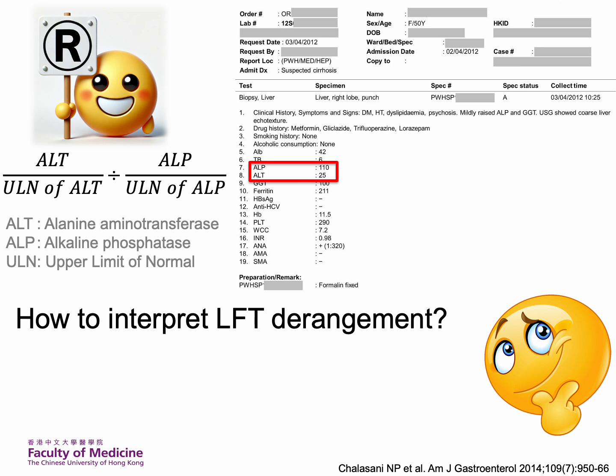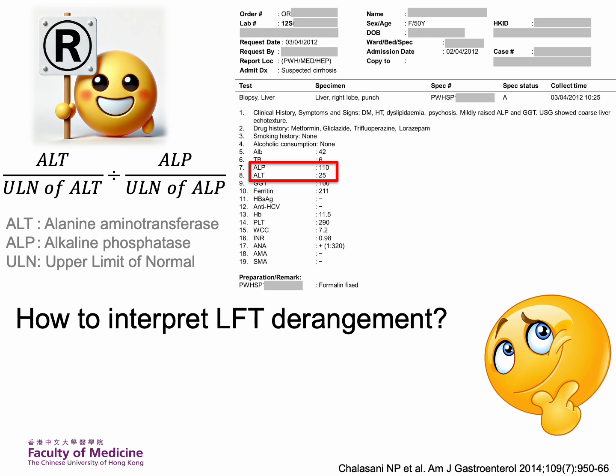A hepatic pattern is marked by a predominant elevation in liver transaminases, indicating hepatocyte damage. This is commonly observed in viral hepatitis, alcoholic liver disease, and autoimmune hepatitis. A cholestatic pattern, on the other hand, is characterized by a disproportionate elevation in alkaline phosphatase (ALP) compared to transaminases, suggesting impaired bile flow. This can result from bile duct obstruction or intrahepatic cholestasis.